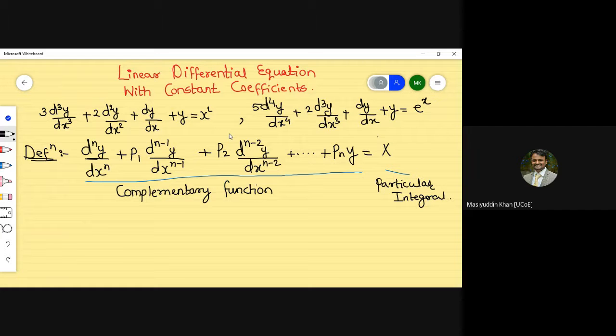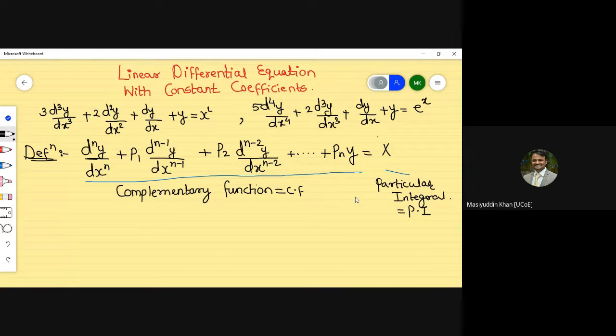The complementary function is basically represented as CF, and the particular integral is represented as PI, because writing the full statement again and again is not necessary. So you should remember what a complementary function is and what a particular integral is.